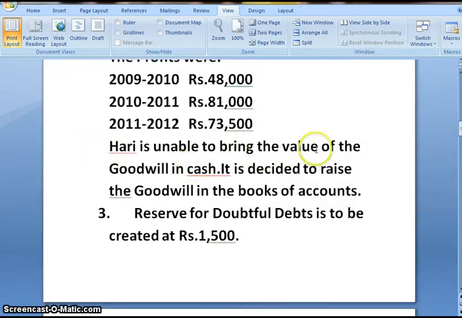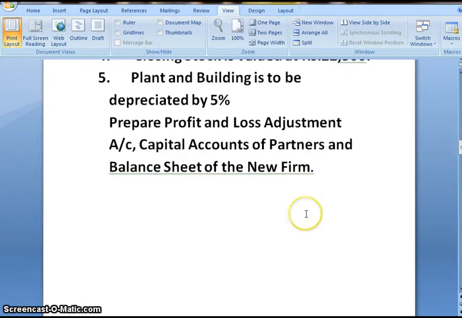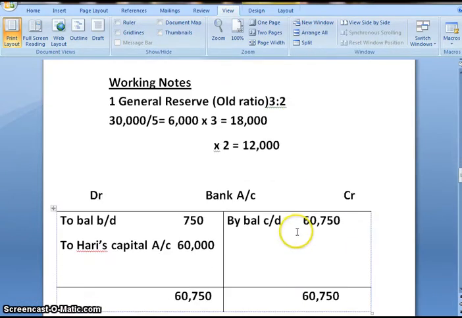Hari is unable to bring the value of goodwill in cash and it is decided to raise the goodwill in the books of account. Since Hari is unable to bring the value of goodwill in cash, we cannot follow premium method. We have to follow valuation method, case number 1, where goodwill will be raised in the books of account. And in such case, the journal entry would be goodwill account debit to all partners capital account and the amount will be distributed in their old profit sharing ratio.